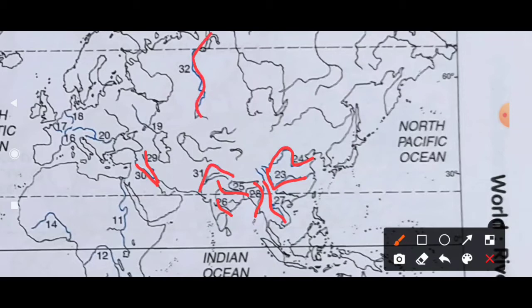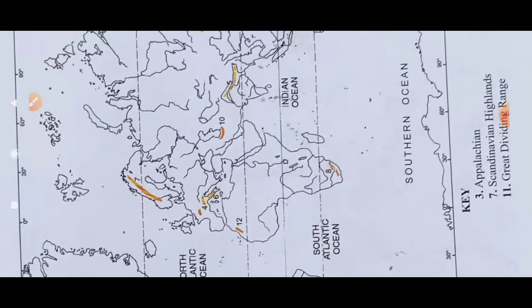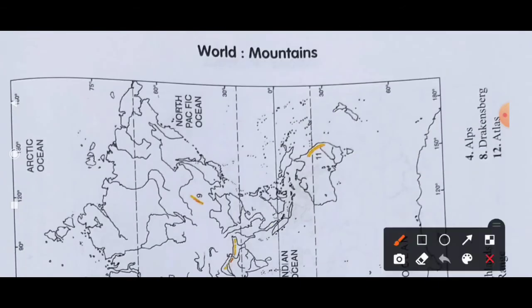So this is all about the rivers. Only one way you have to go through it, you have to see it daily one by one, so you can learn it. Next, world's mountains. So now we see all the mountains one by one. Now come on to the list.